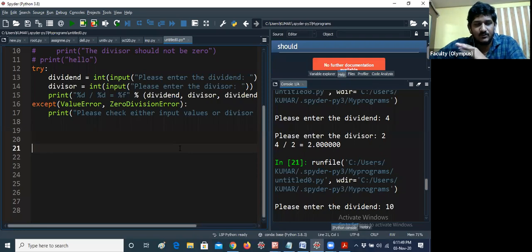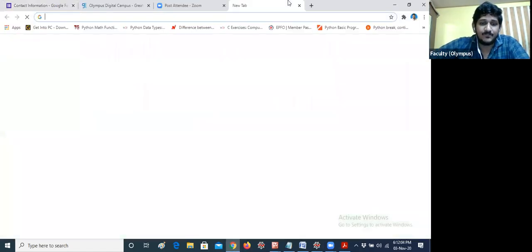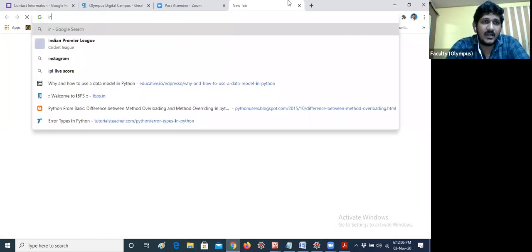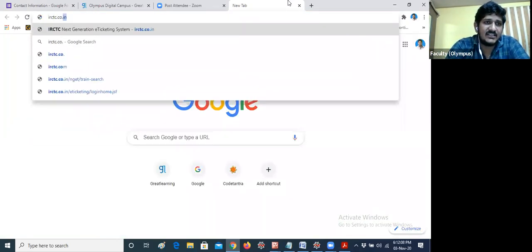For example, if you are trying to book the ticket from night 11:30 to 12, it may not be possible at all. You can check with the IRCTC. One of the websites we have is irctc.co.in. This is the website which is mainly used to book tickets from anywhere to anywhere. You can also have the application in your mobile phones as well.